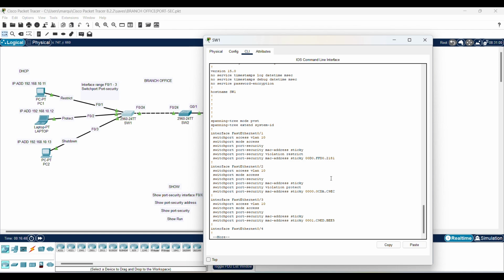Now, because those are sticky, and you see the different configurations that I put on here, you have restricted, protect, and this is shutdown. So by default, if you just do switch port security, it's shut down by default automatically. Okay.